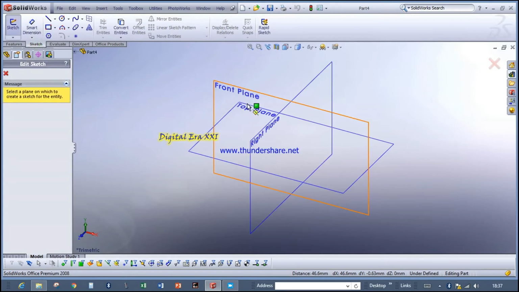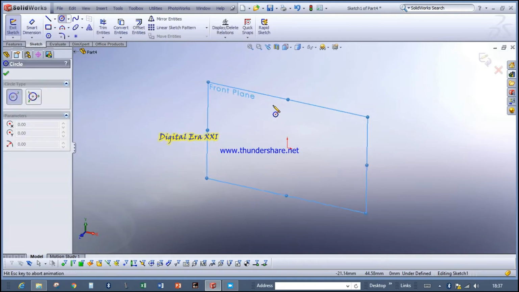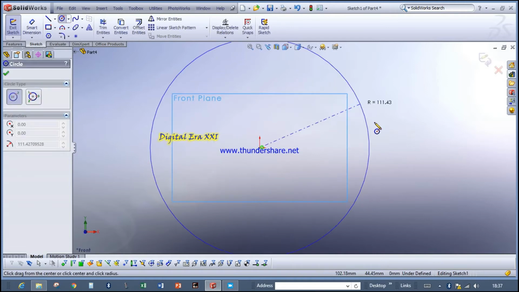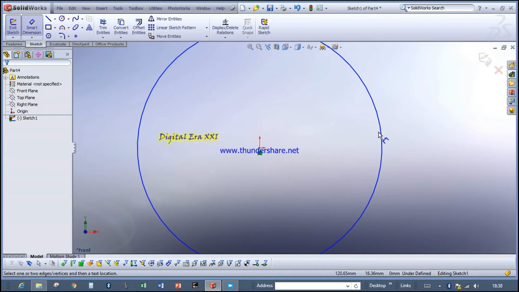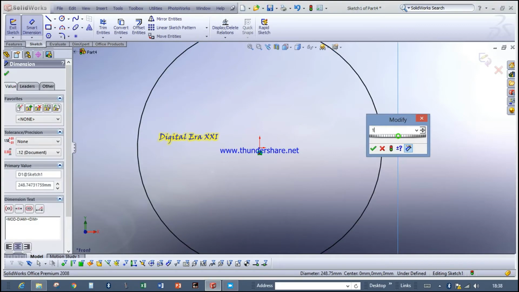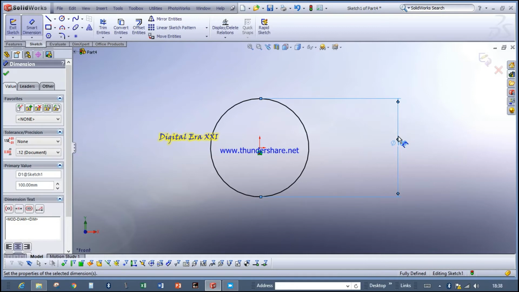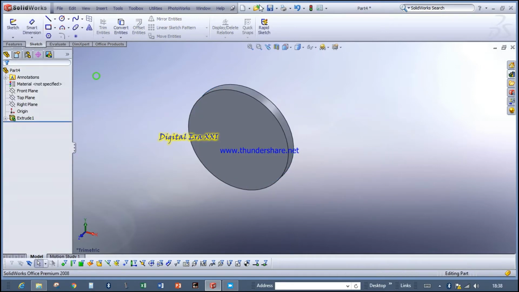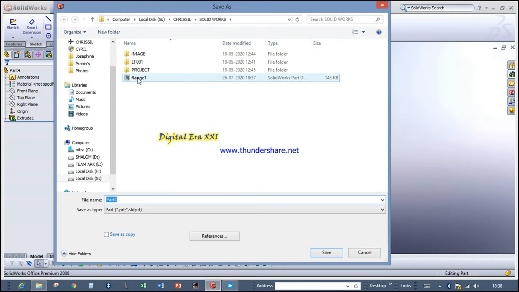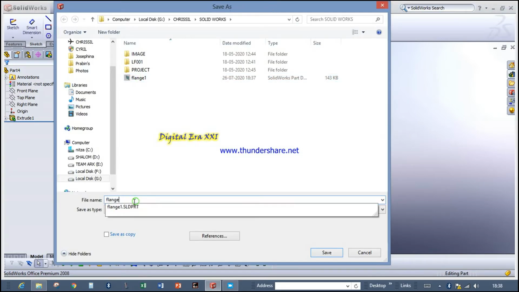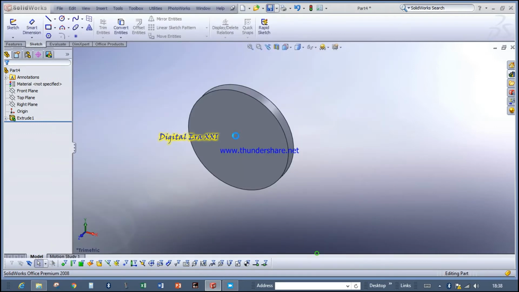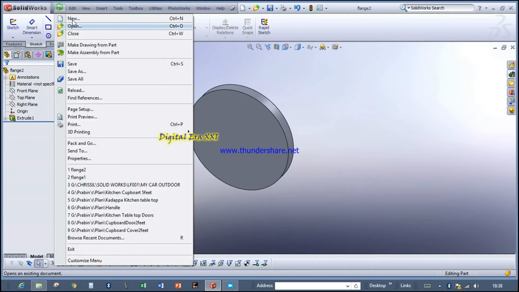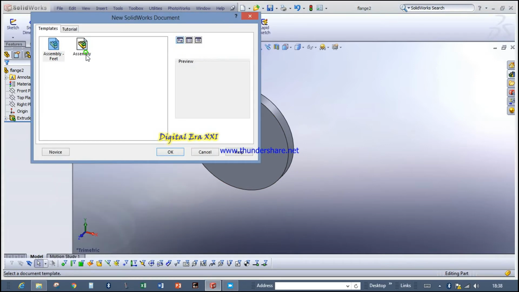We'll create a circle. Let the size be bigger than or equal to that. So let it be 100. Extrude. Okay. Save it. Let it be flange 2. Okay. I will create an assembly. Make assembly from part. Assembly.